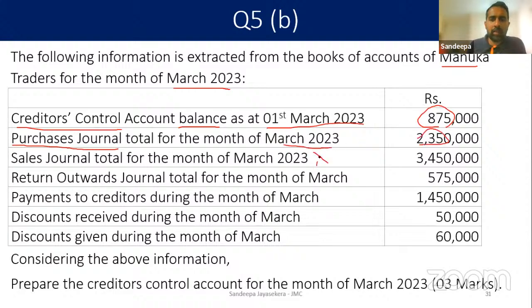We are supposed to prepare the creditors control account. Return outward are the purchase returns, the returns we send out to the supplier. Payments to the creditors, yes, we have to take. Discount received: we are receiving discounts from our creditors, so that we also have to take. Discounts given are given to debtors.